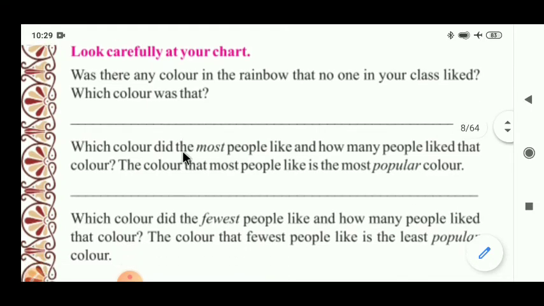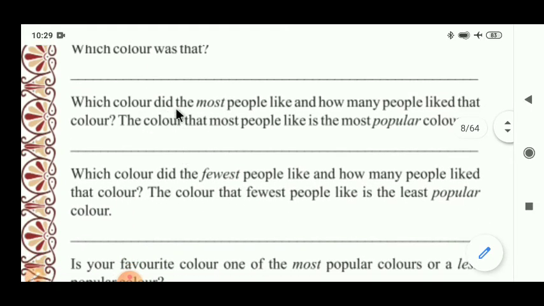Now the second question is given here. Which color did the most people like and how many people liked that color? Many people selected that color. We have to write that color's name here. The color that most people like is the most popular color. So the answer becomes like this.